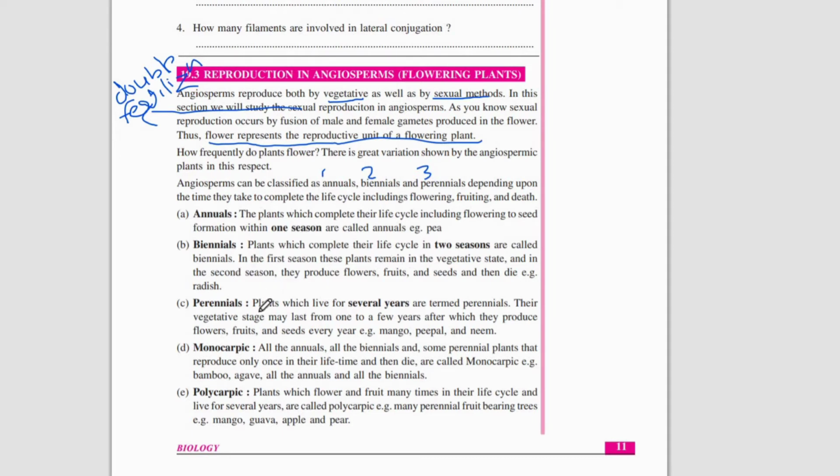Then the third category is perennial. Perennial plants are plants which live for longer years. They live for several years.